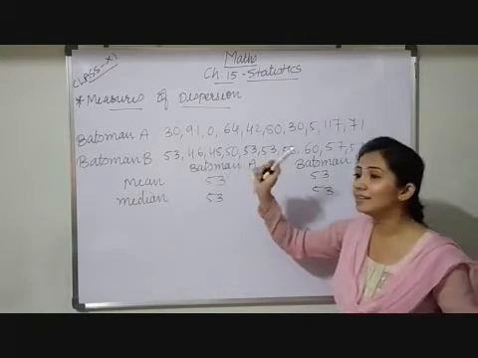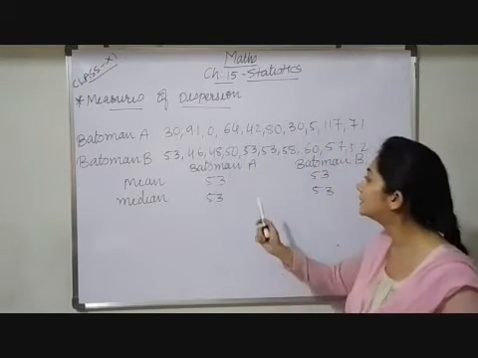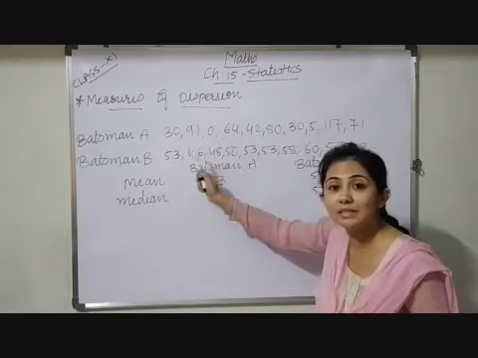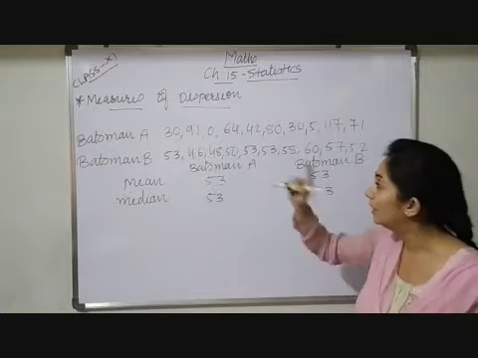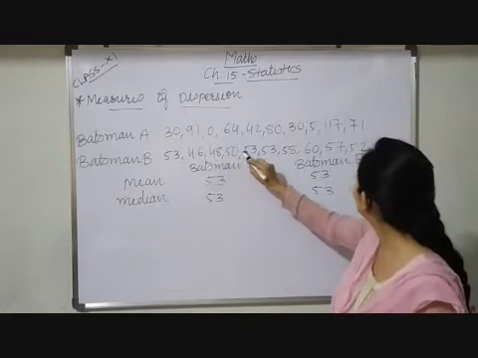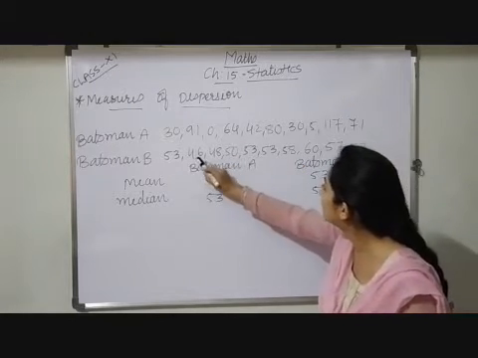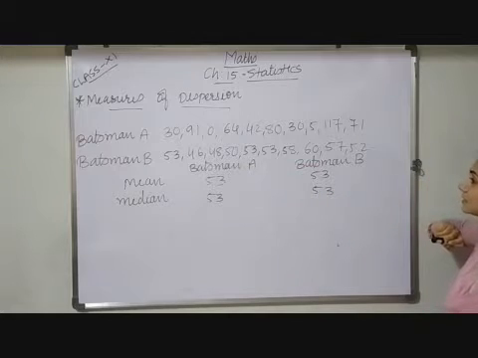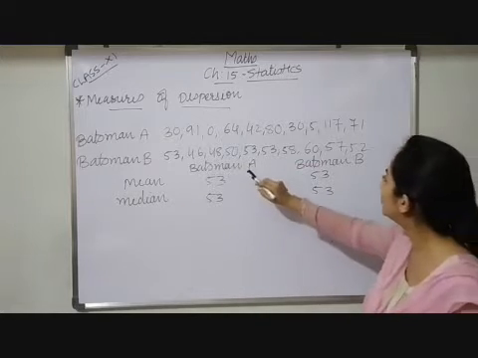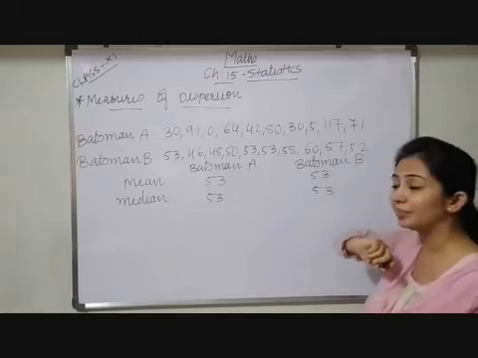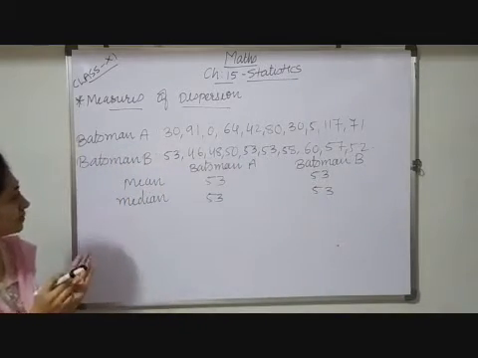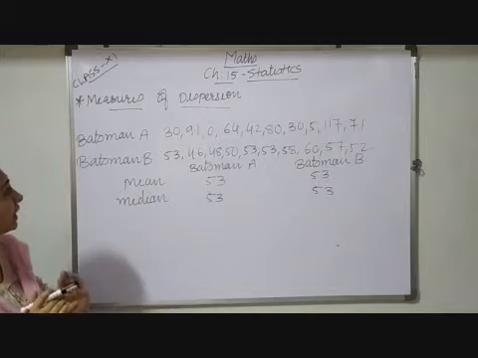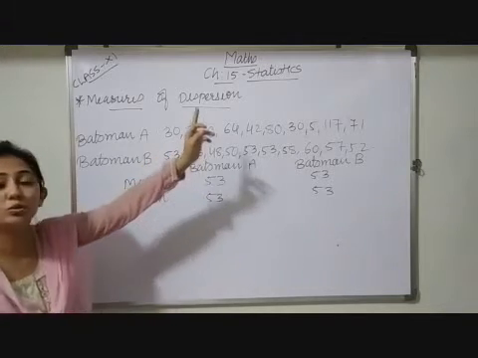But if we analyze properly, you may observe the lowest score for A is 0 and the highest is 170, but for B the lowest score is 46 and the highest is 60. So the data of B is centered between 46 and 70, and here it is 0 to 117.